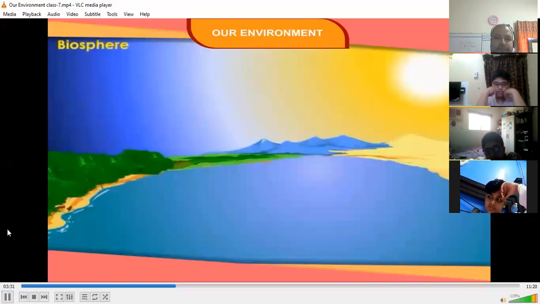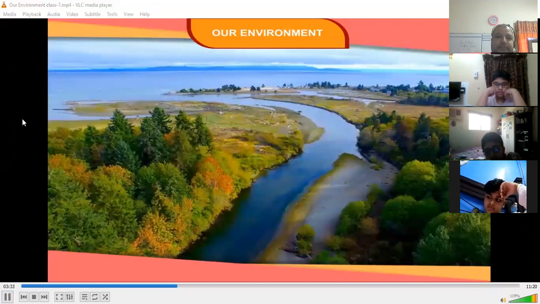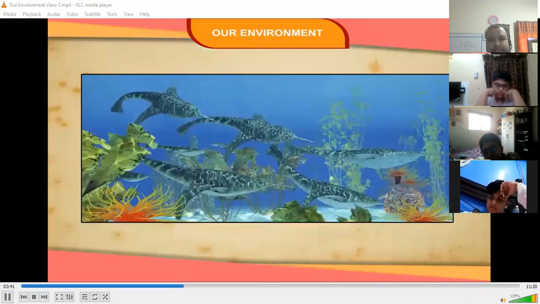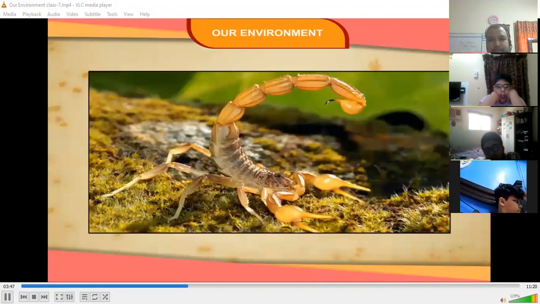The narrow zone of the Earth's surface where life exists is called the biosphere. This is a small zone of interaction of air, water, and land where living organisms survive. Some of the organisms live in the air slightly above the surface of the earth. Some organisms live in water and the remaining live on the surface of the earth.